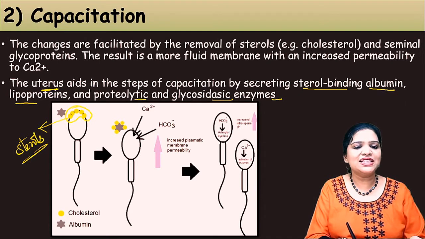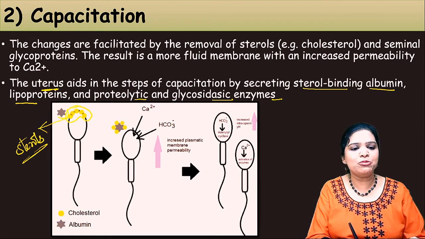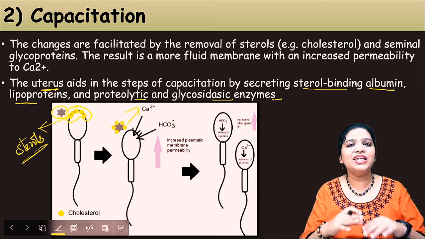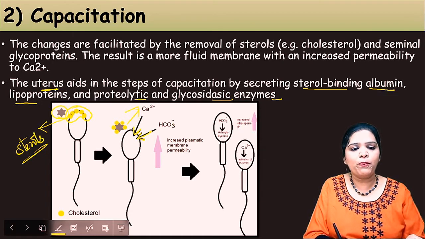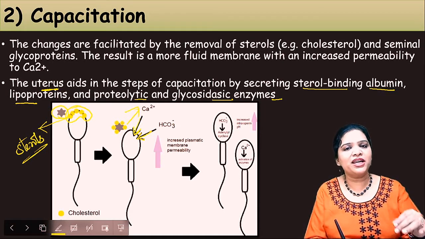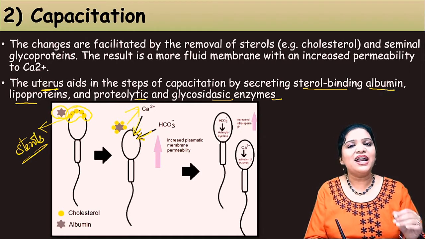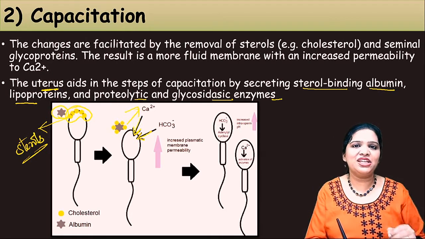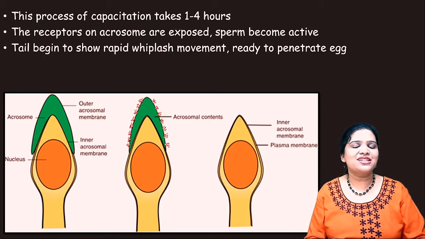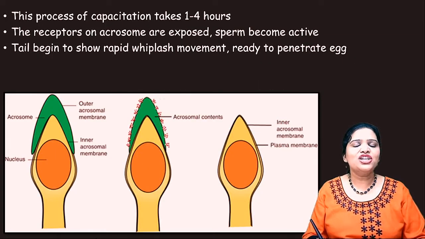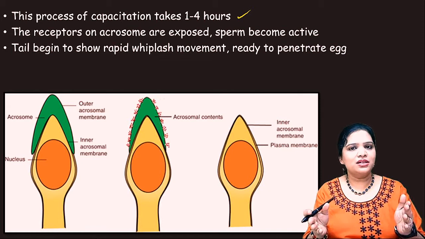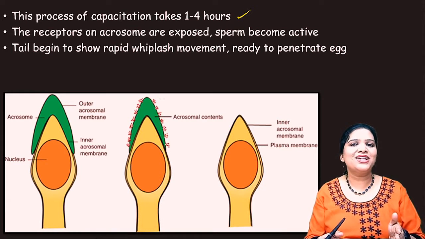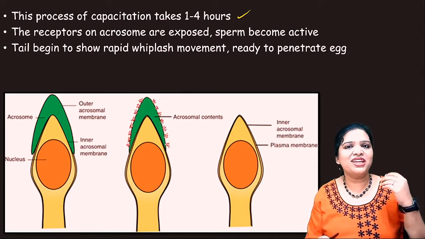So what happens here, this yellow colored cholesterol and this albumin protein get detached from the covering. Now there are minor pores or openings through which calcium and bicarbonate ions can enter the sperm, and this is needed for the sperm to penetrate the egg. This process is what is called capacitation. It takes around 1 to 4 hours in the female reproductive system. Only after this process does it gain the maximum capacity to move faster and to penetrate the egg.